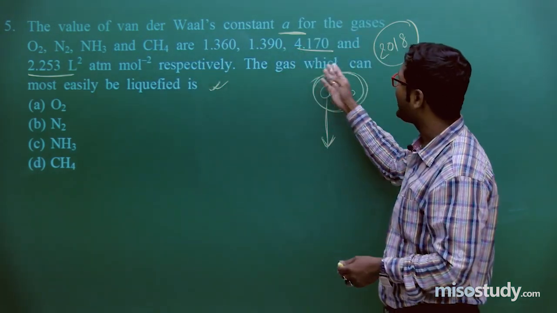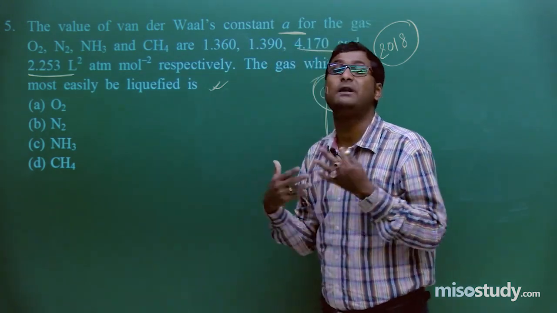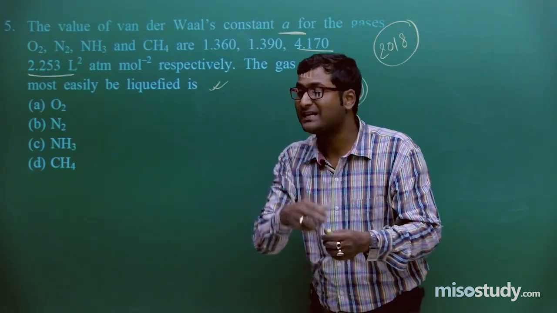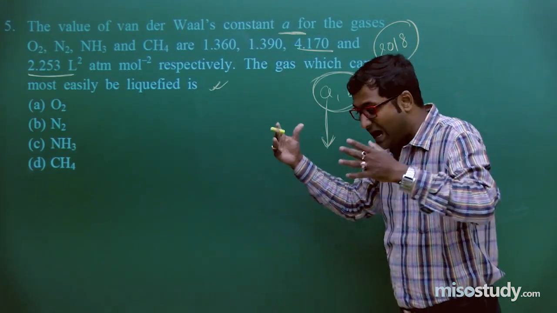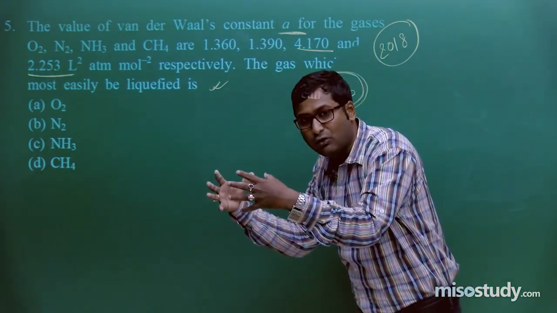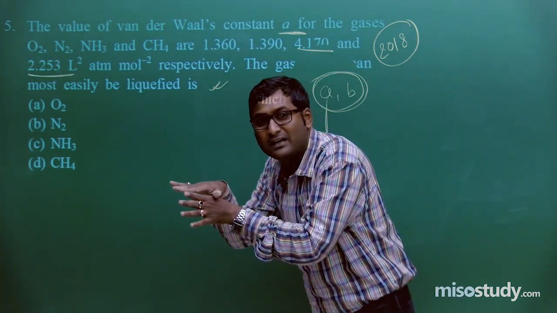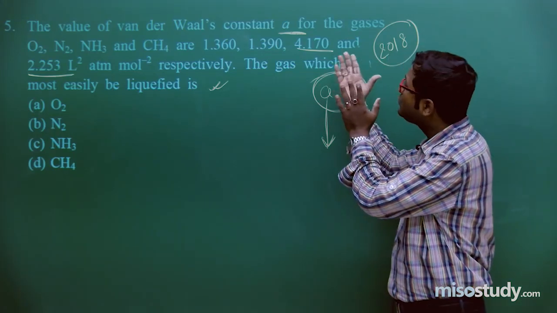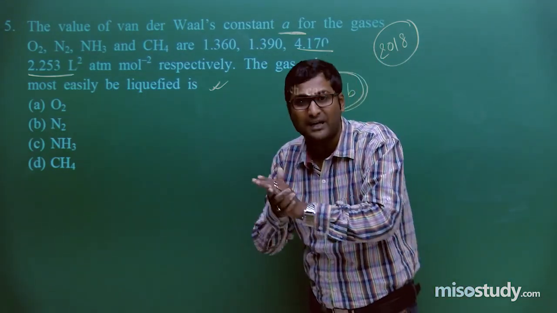Now the question: the gas which can most easily be liquefied, that is ease of liquefaction, the conversion of gas into liquid. In terms of A, as we know, the higher the value of A, the higher is the intermolecular force. If particles come closer, then what will happen? The state changes, gases will be converted to liquid. So in this case, check which one has the high value of A, that is, high intermolecular force of attraction.